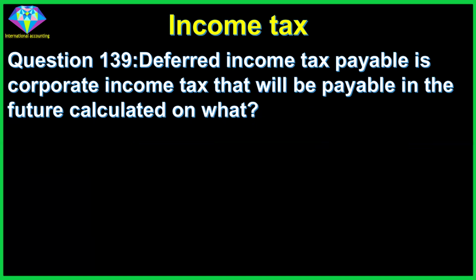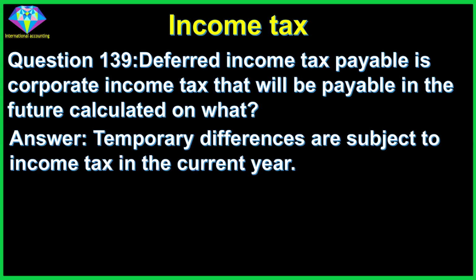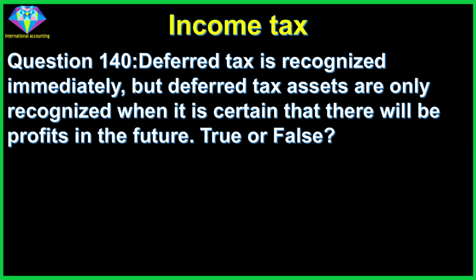Question 139. Deferred income tax payable is corporate income tax that will be payable in the future calculated on what? Answer. Temporary differences are subject to income tax in the current year. Question 140. Deferred tax is recognized immediately, but deferred tax assets are only recognized when it is certain that there will be profits in the future. True or false? Answer. True.